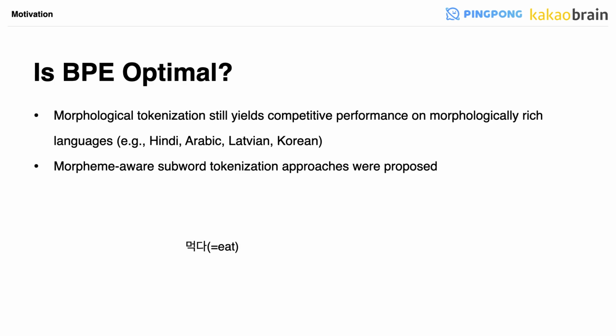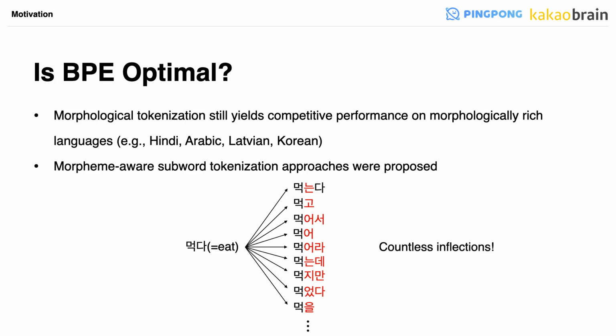For example, a Korean word 먹다, which means eat in English, carries countless inflectional forms like 먹는다, 먹고, 먹어서, etc., whereas there exist only a limited number of conjugations for the word eat. So there have been some tries to take the best of both worlds that combine linguistics-based methods and statistics-based methods like BPE. But still, the effect of these methods is not thoroughly investigated for the Korean language. Based on these observations, we posed a research question: what is the best tokenization strategy for Korean NLP tasks?